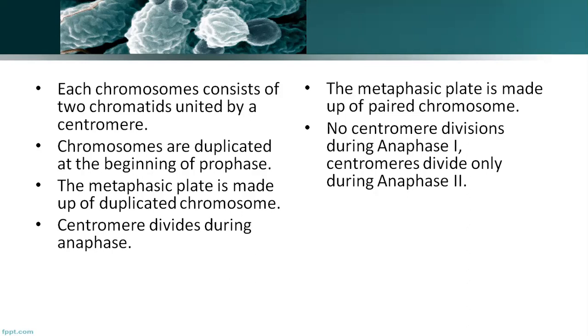And chromosomes are duplicated at the beginning of the prophase. The metaphasic plate is made up of duplicated chromosomes, and in mitosis the centromere will divide. In case of meiosis 1, there is no division. But in the meiotic second division, it is exactly like mitosis. So these are some of the differences, and I hope you have understood the whole concept.